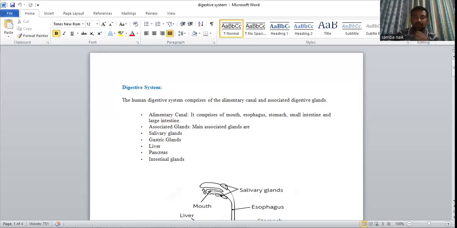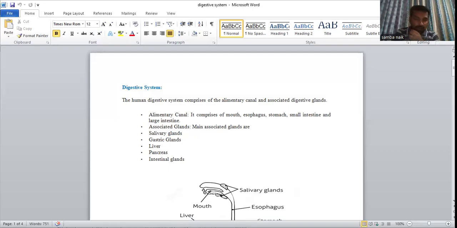What is the process going? How many enzymes participate in digestion? How many steps is digestion? Where does the partial digestion occur? Where does the maximum digestion occur?